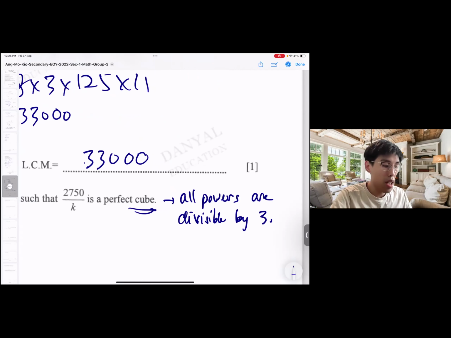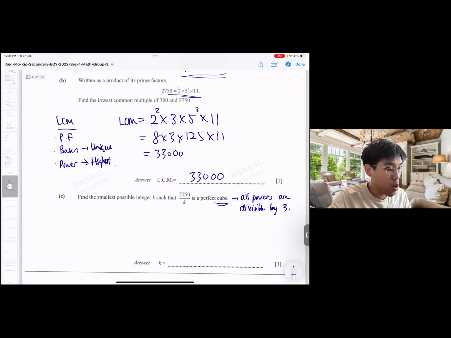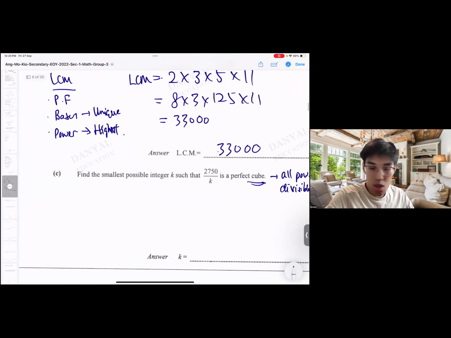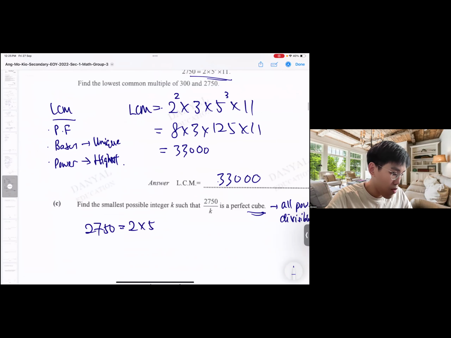Divisible by 2 means square number, divisible by 3 is cube number. Just remember that. In terms of presentation, I don't want to be looking up and down like that, it's too tiring, so I want to copy down. 2750 equals 2 times 5 cube times 11.